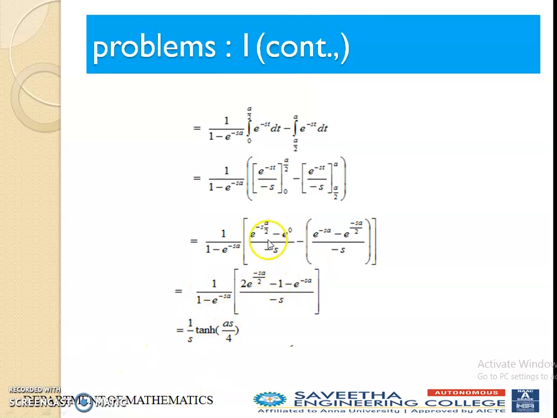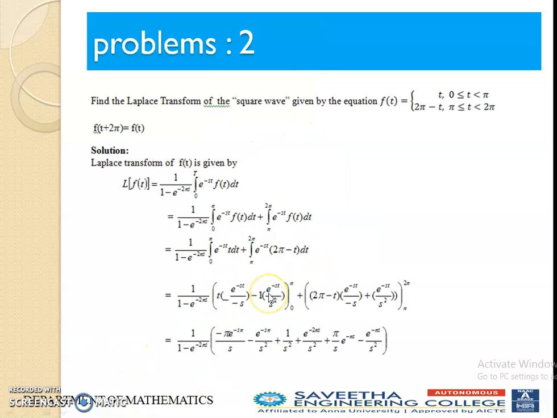We have to remember how we get this answer based on the simplification methods. So next, problem number 2. Find the Laplace transform of the square wave given by the function f(t) equals t for 0 to pi, and 2 pi minus t for pi to 2 pi. This is like some other difficult relevant problems. And the last problem is 1 and minus 1, but here both functions must be present.